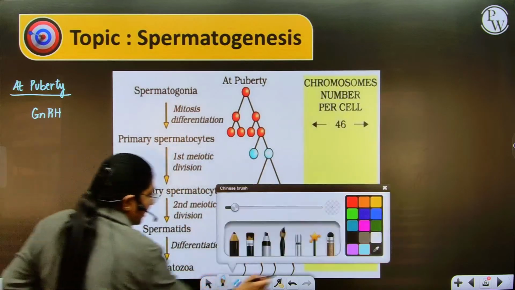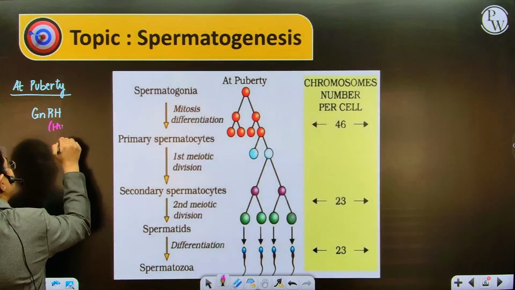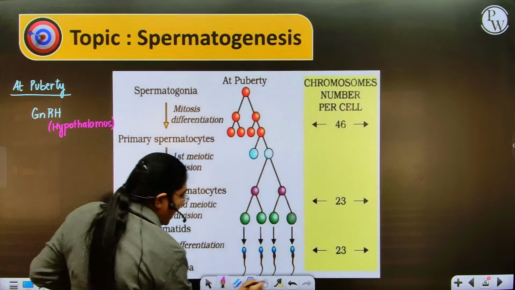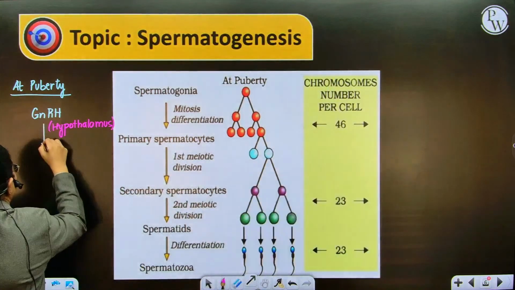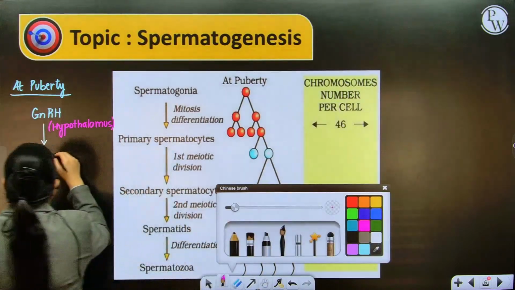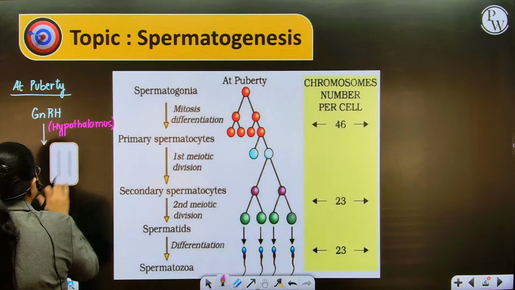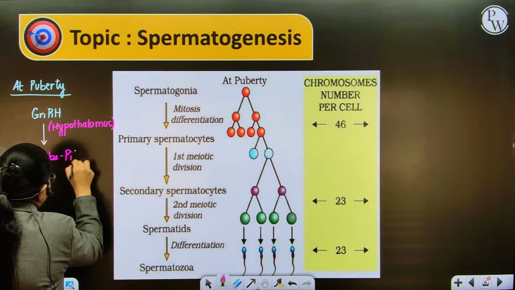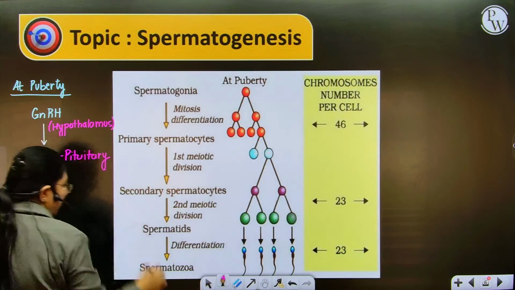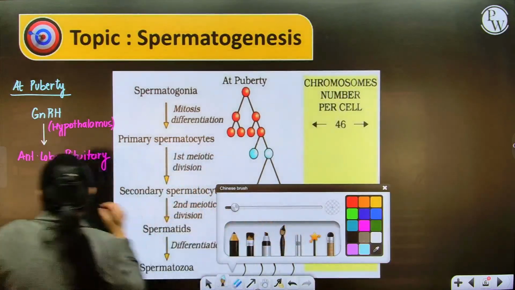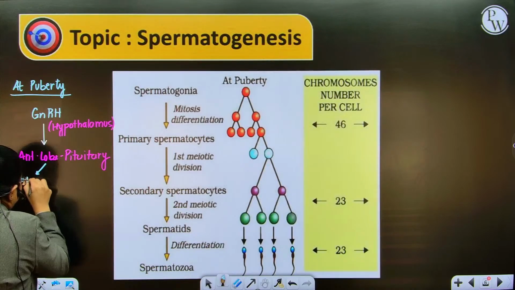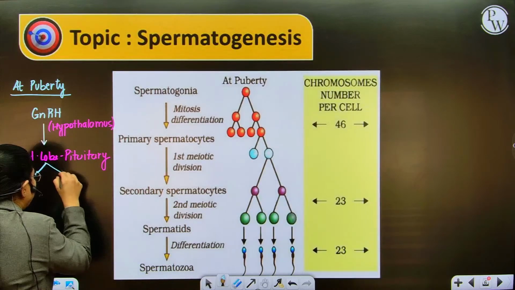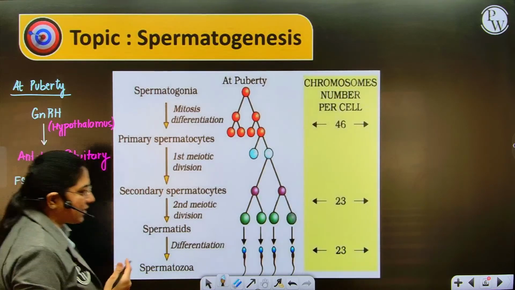This GnRH goes to the anterior pituitary, and in the anterior lobe of the pituitary, it stimulates the cells to release hormones, which are FSH, that is follicle stimulating hormone. We've studied this in the last lecture, if you recall. And it releases another hormone called LH or luteinizing hormone.